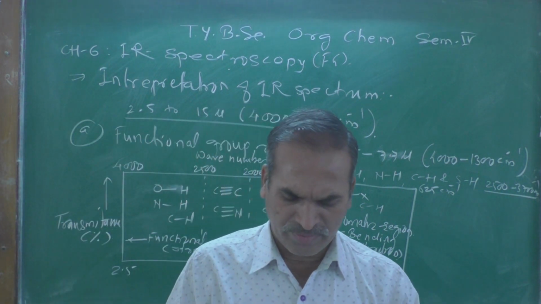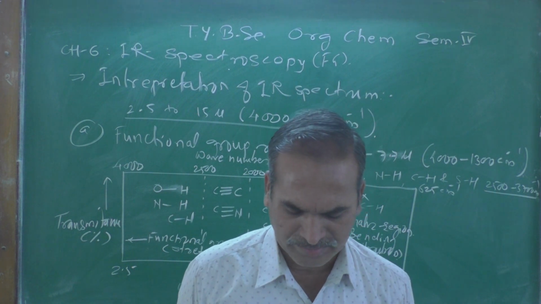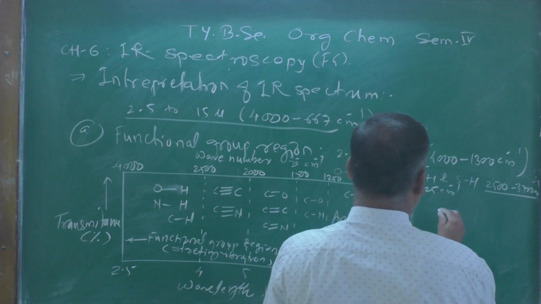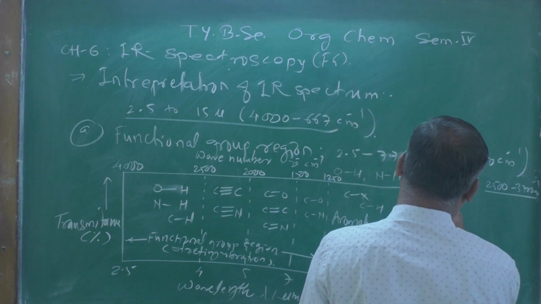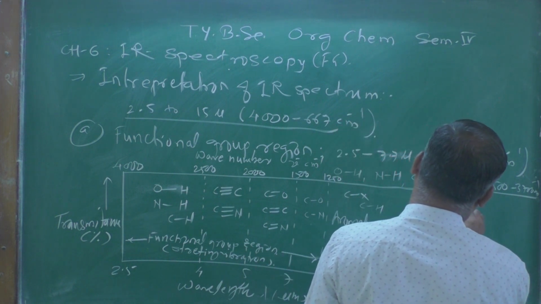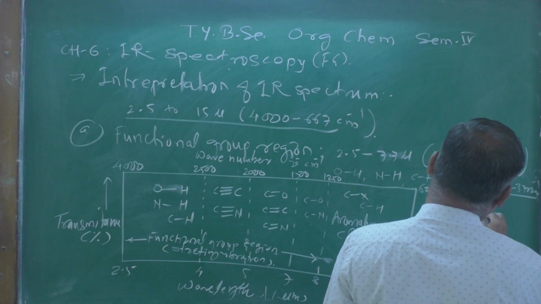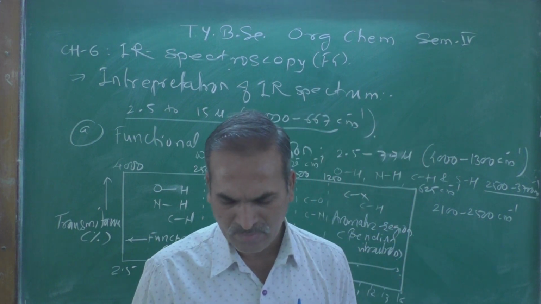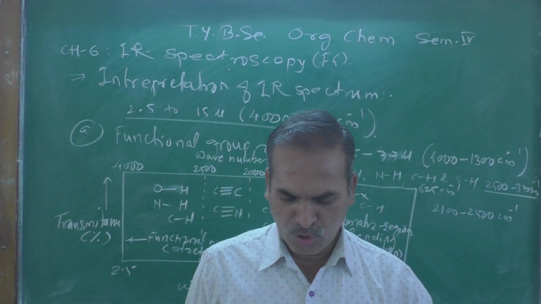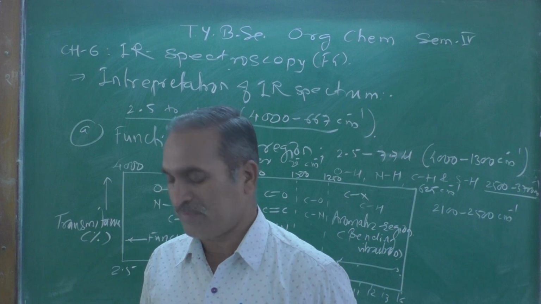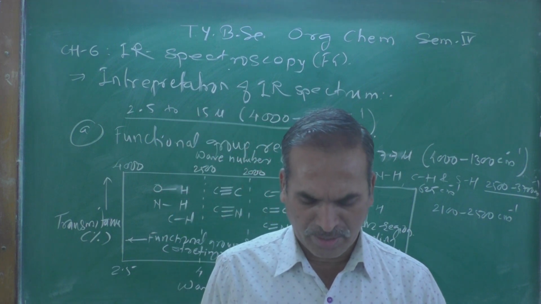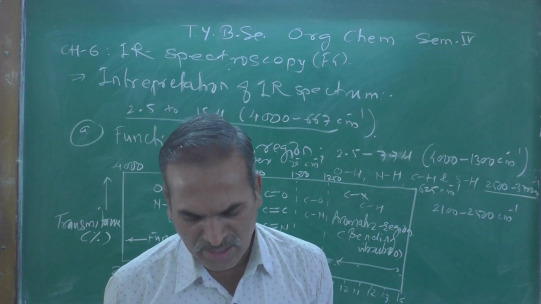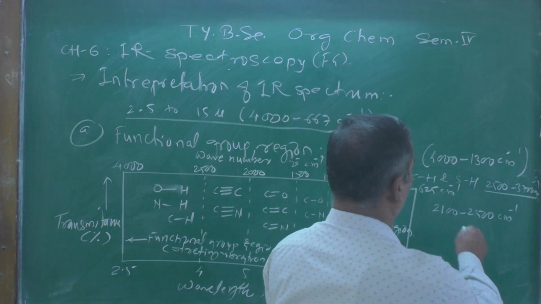The appearance of absorption peak at 2100 to 2500 per centimeter shows the presence of carbon-carbon triple bond or carbon-nitrogen triple bond and is known as triple bond region.